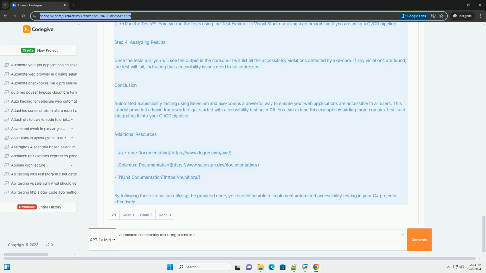By following these steps and utilizing the provided code, you should be able to implement automated accessibility testing in your C# projects effectively.